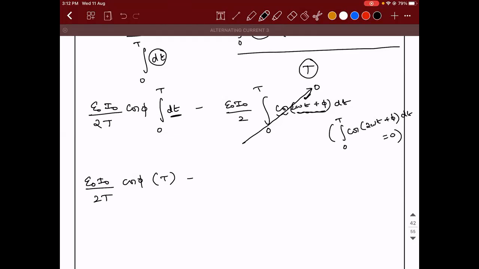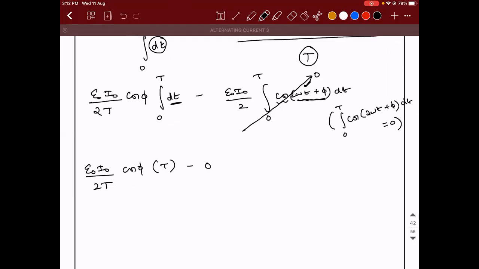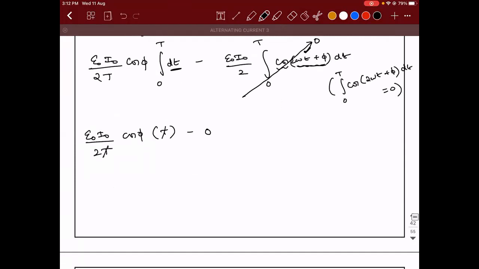Okay, so minus this thing is 0. T and t will get cancelled. So you will have E naught I naught divided by 2 into cos phi. What is this? This is actually the average power of the circuit. So average power is equal to E naught I naught by 2 into cos phi,